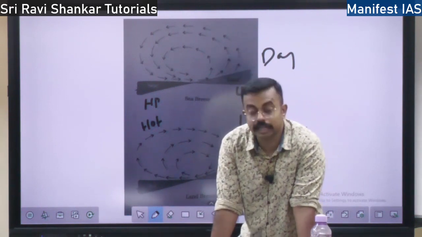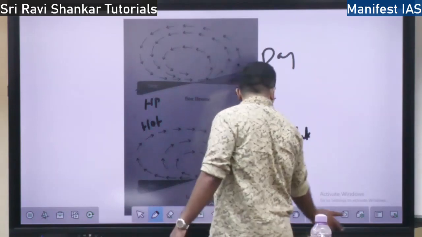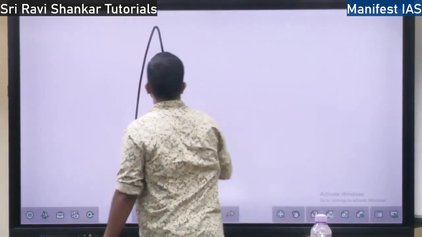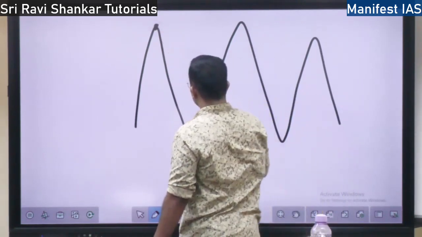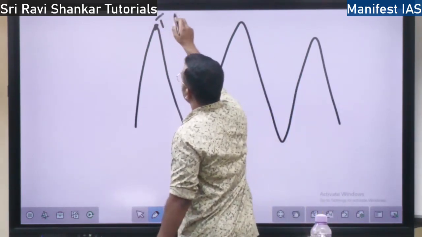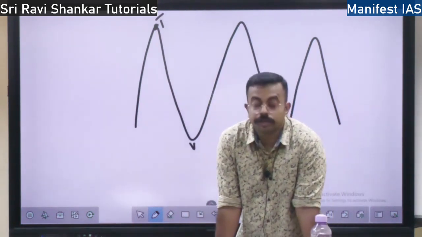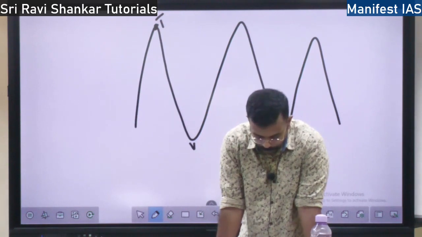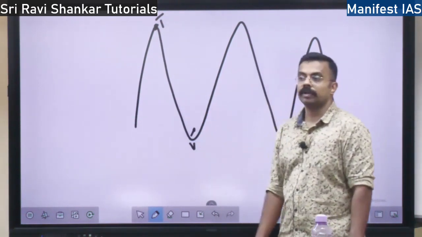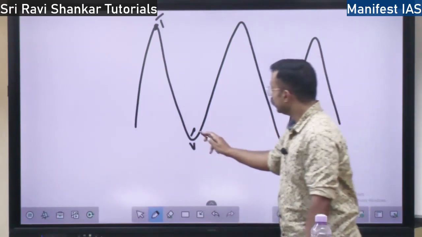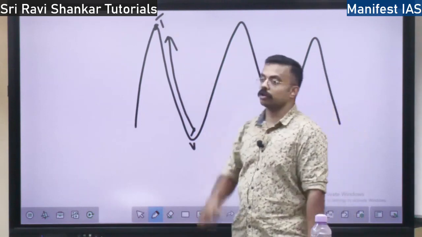Next you have mountain and valley winds. So, winds in these: this is a valley, this is the tip of the mountain. What are the winds in the mountain and valleys? During the daytime, what happens? The air here gets heated up. When it gets heated up, what happens? It moves up the slope. Hot air moves up the slope, right?